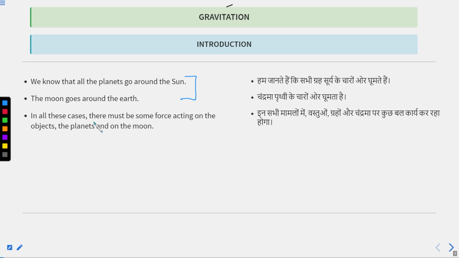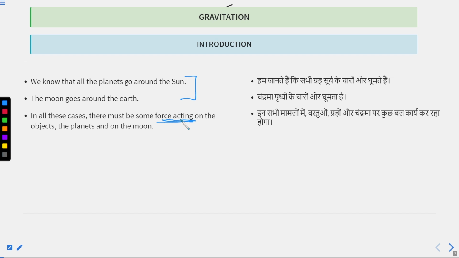In all these cases, there must be some force acting on the object, as we know that nothing can be in motion or at rest without any force. So there is some force associated with all these types of motion. Why is this object dropping?